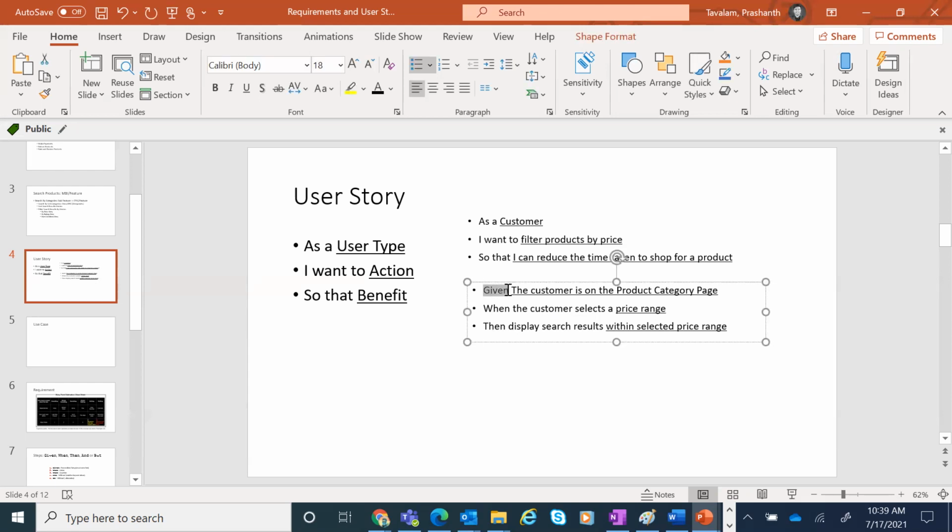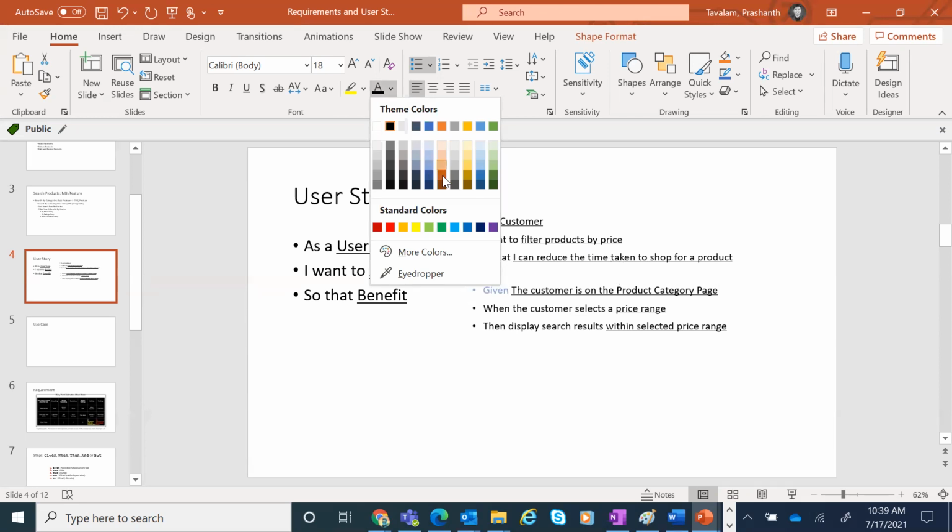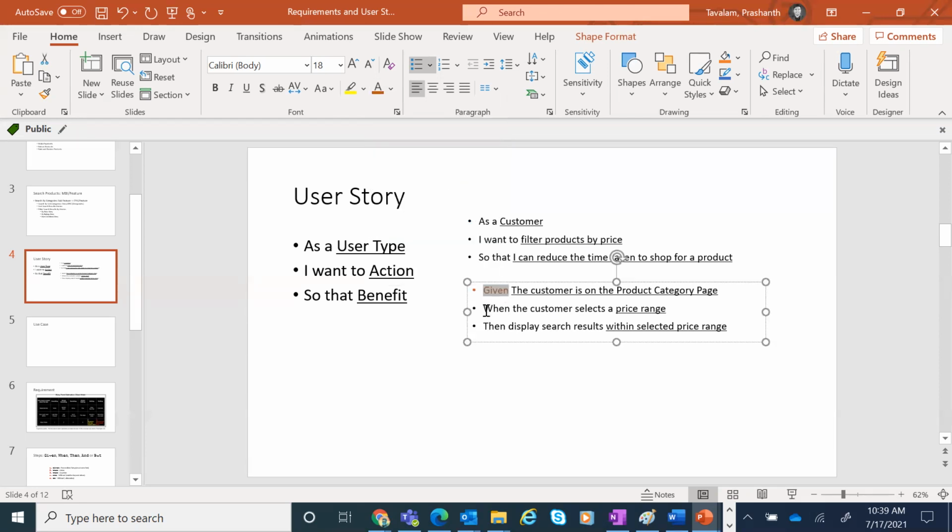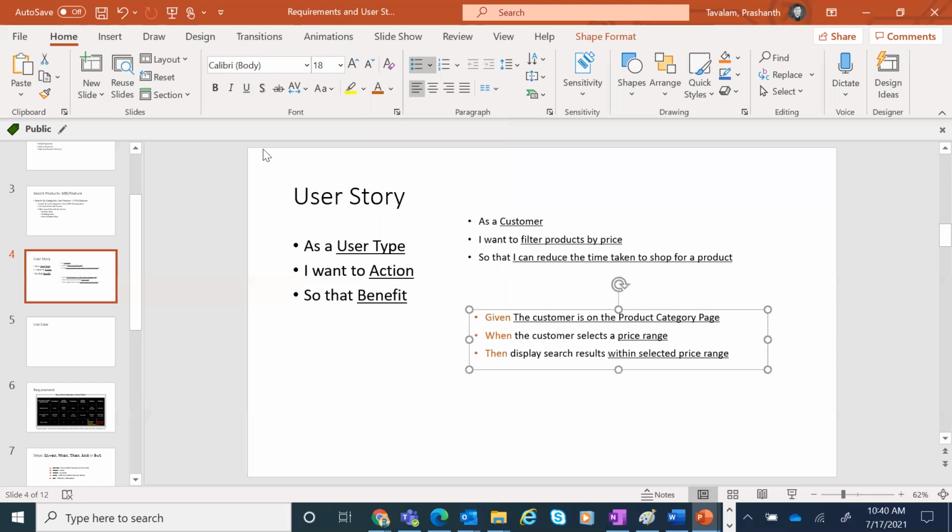So here we are using given, when, and then. This is scenario number one.